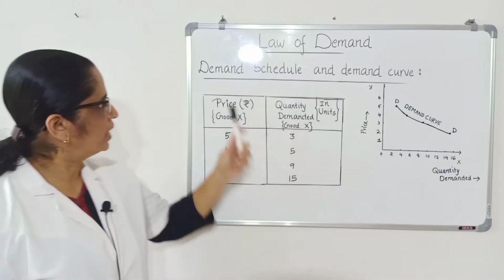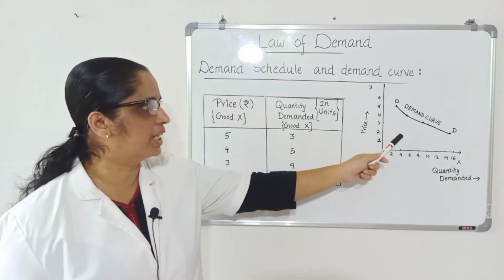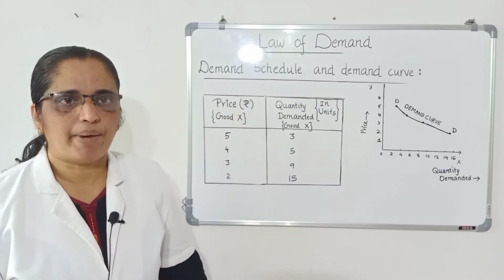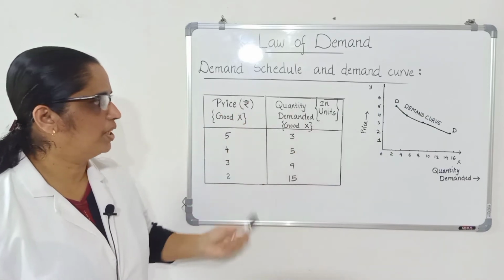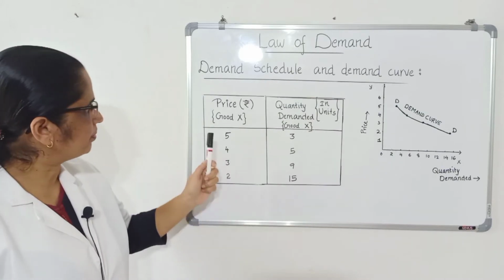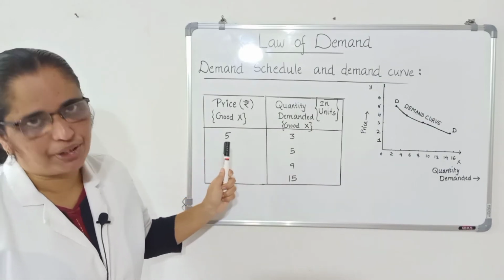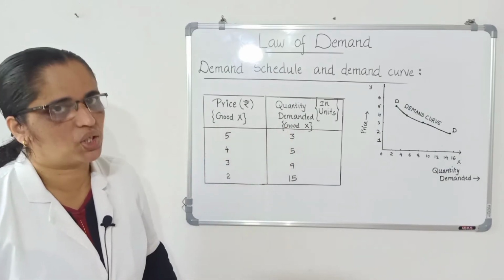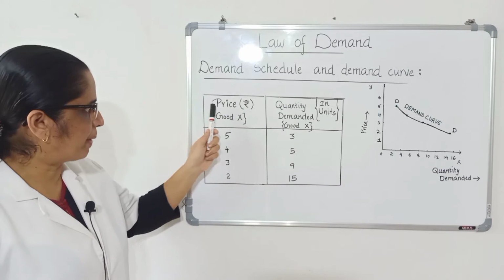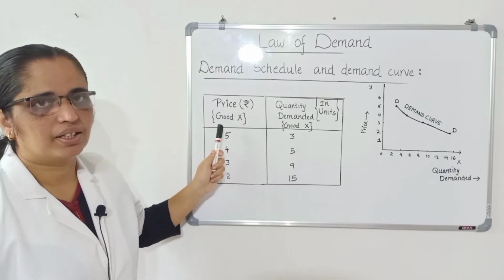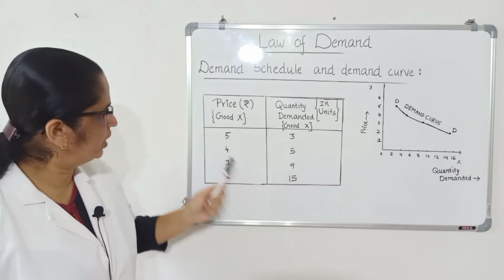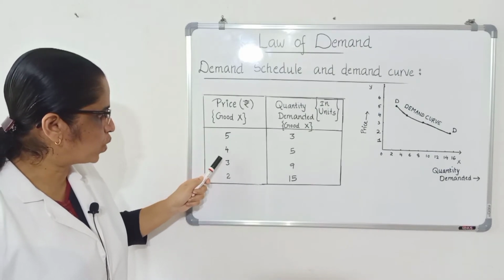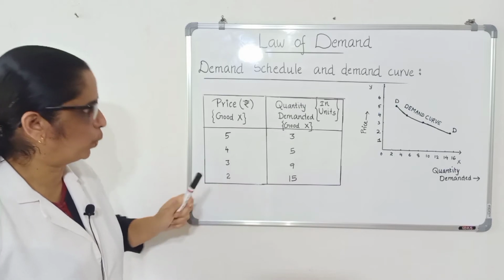Now let us see a demand schedule and demand curve. What do you mean by a demand schedule? A demand schedule is a schedule which shows the relationship between two variables, namely price and quantity demanded. You see price in rupees. For example, good X. When the price is 5, when the price is 4, when the price falls from 4 to 3, again 3 to 2.